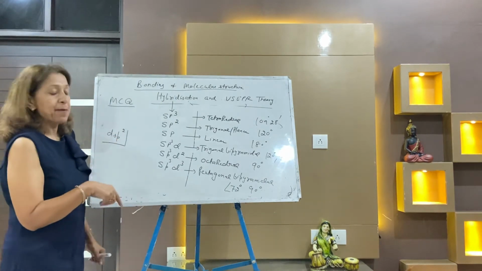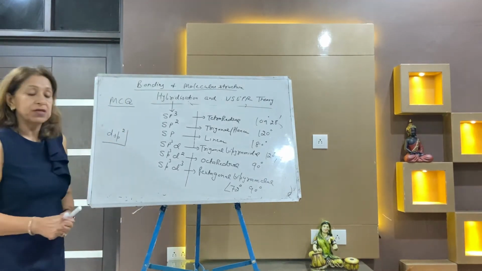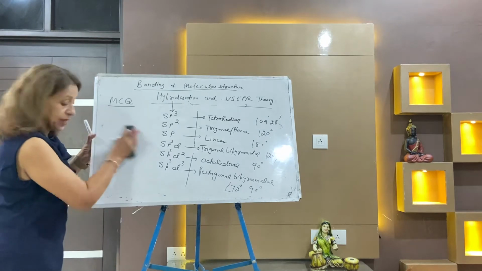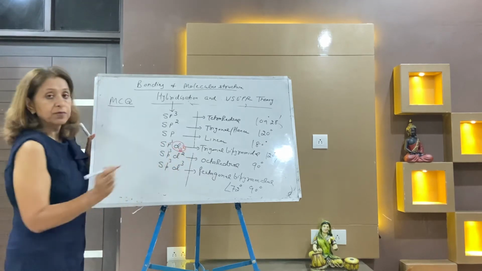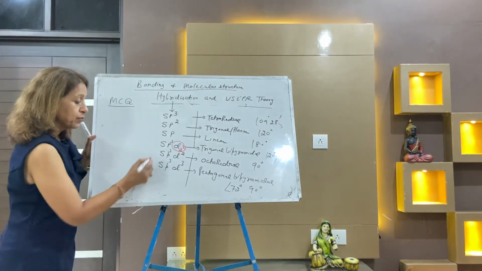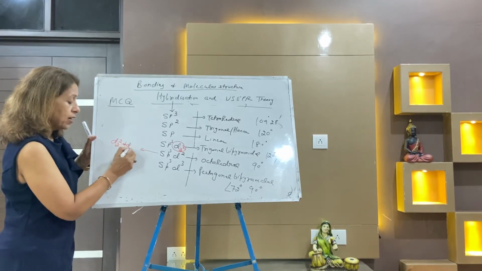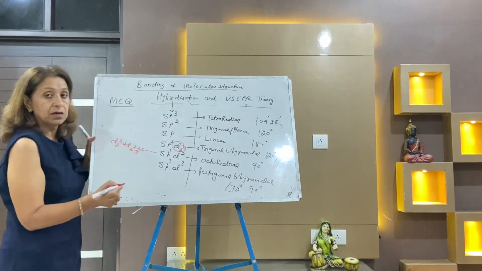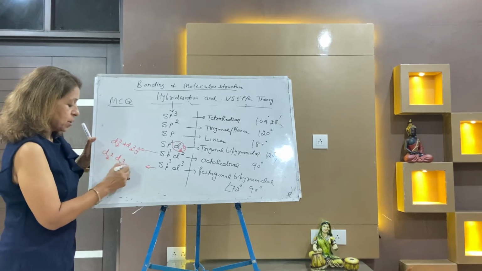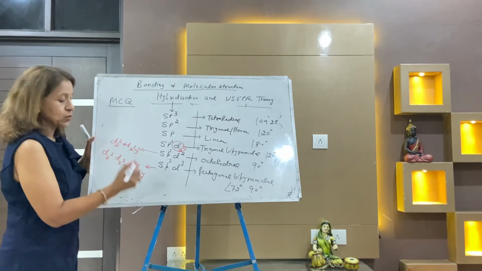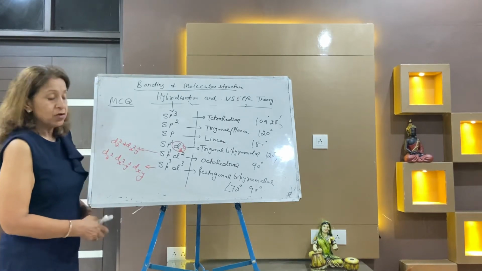So now note down the hybridization, sp3, sp2, sp, sp3d. dsp2 we will take later on. Now in sp3d, note down the d involved is dz square. In sp3d2, the d orbitals involved are dz square and dx square minus y square. In sp3d3, dz square, dx square minus y square and dxy. This is pentagonal bipyramidal.